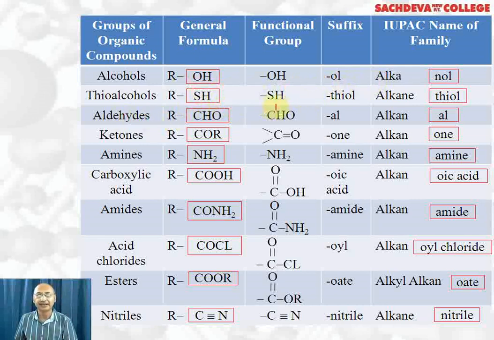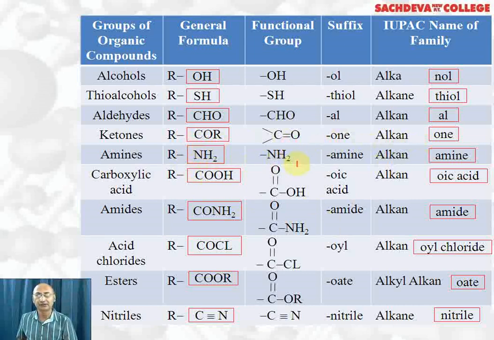Thioalcohol: RSH, SH is the functional group, thiol is the suffix, alkanethiol is the family. Aldehyde: RCHO, CHO is the functional group, "al" is the suffix, alkanal is the IUPAC name of the family. Ketones: RCOR, keto is the functional group, "one" is the suffix, alkanone is the name of the family.